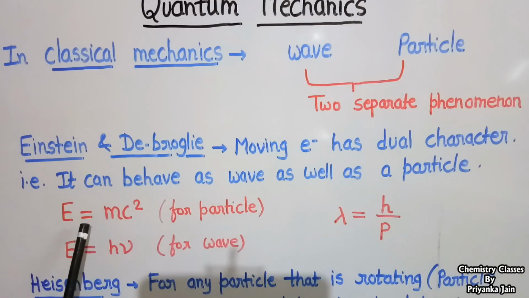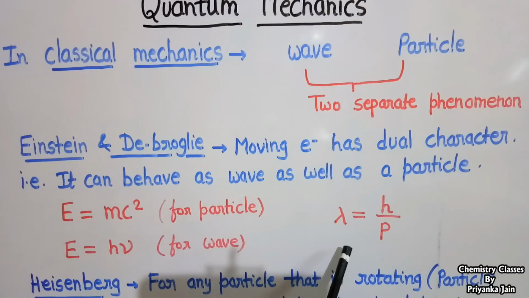For a particle, we know the energy is given by E equals mc squared, and for a wave, we use E equals h nu. From these two equations, de Broglie found that the wavelength is given by h upon p, where h is Planck's constant and p is the momentum.